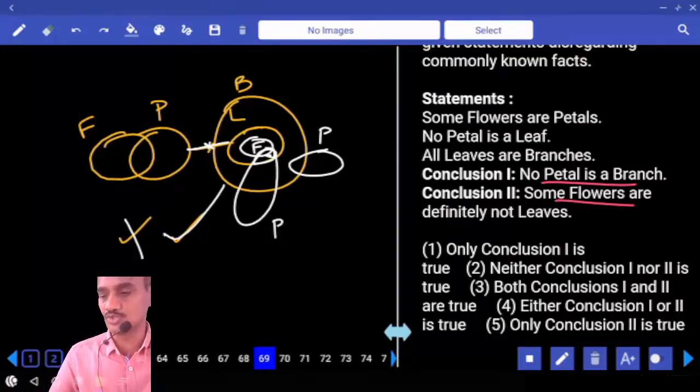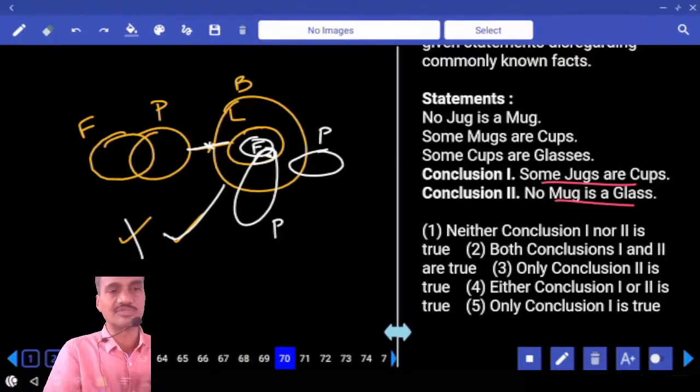Hence what is your answer? Only 2 follows, only 2, choice 5, question number 69. Then coming to this 70.